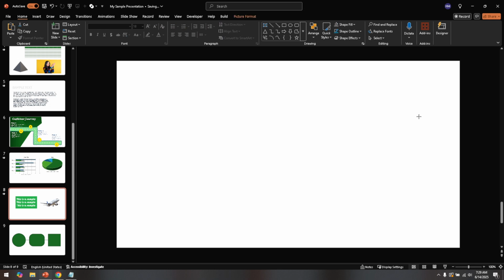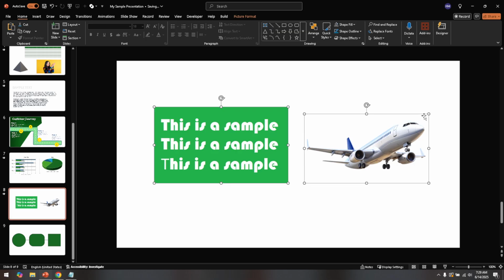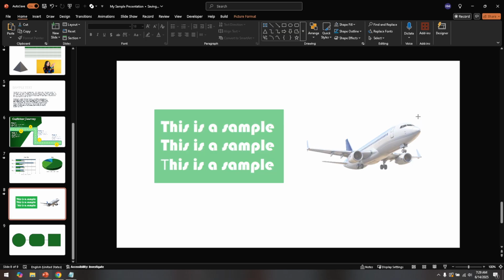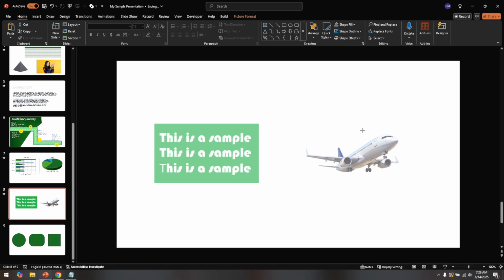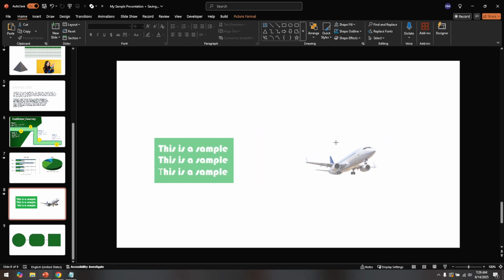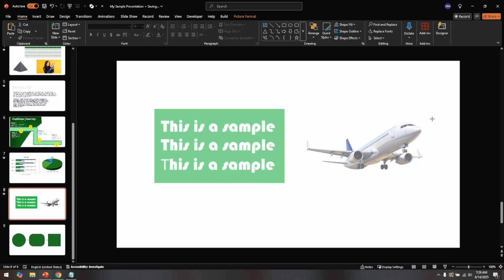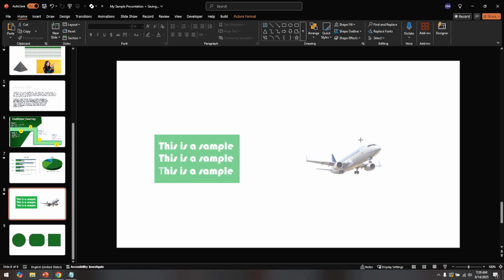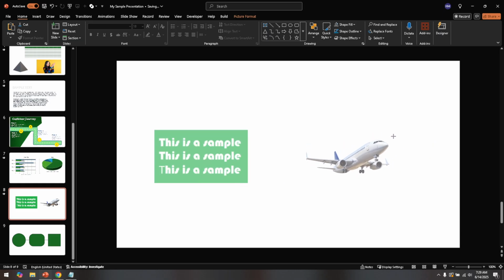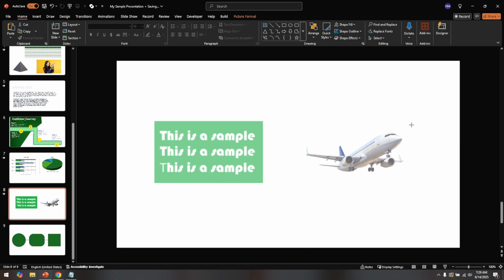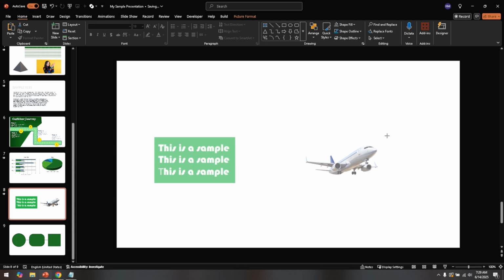Now, with the Shift key still held down, you'll want to resize one of the selected images. Click and drag one of the corner handles of your image to adjust its size to your desired dimensions. As you resize this single image, you'll notice that all other selected images automatically adjust to match the new size. This feature is particularly handy as it eliminates the need to resize each image individually, saving you time and effort.